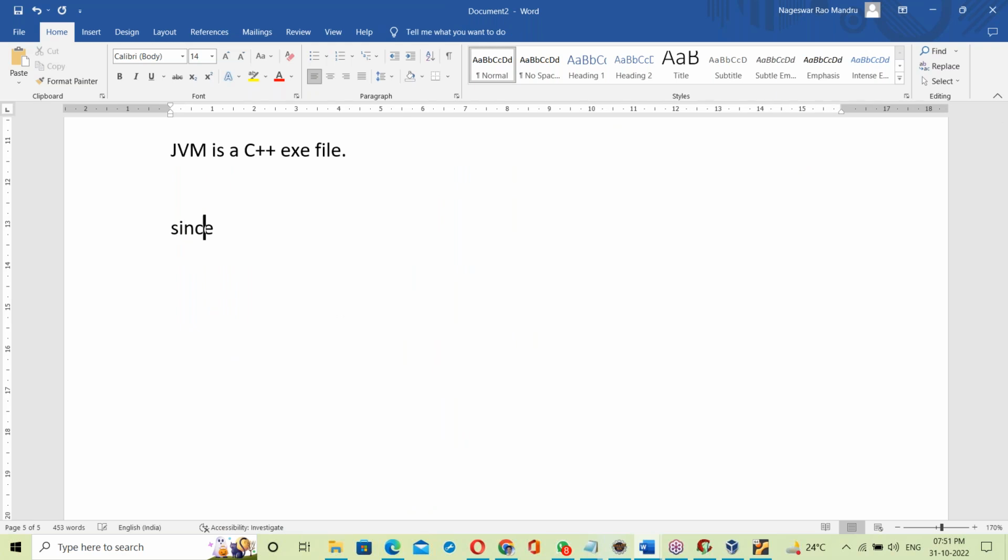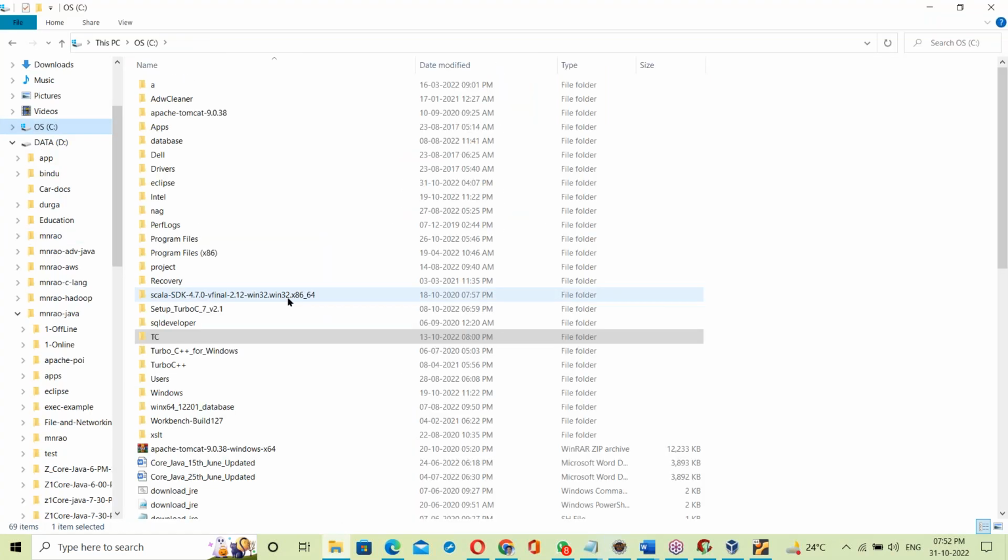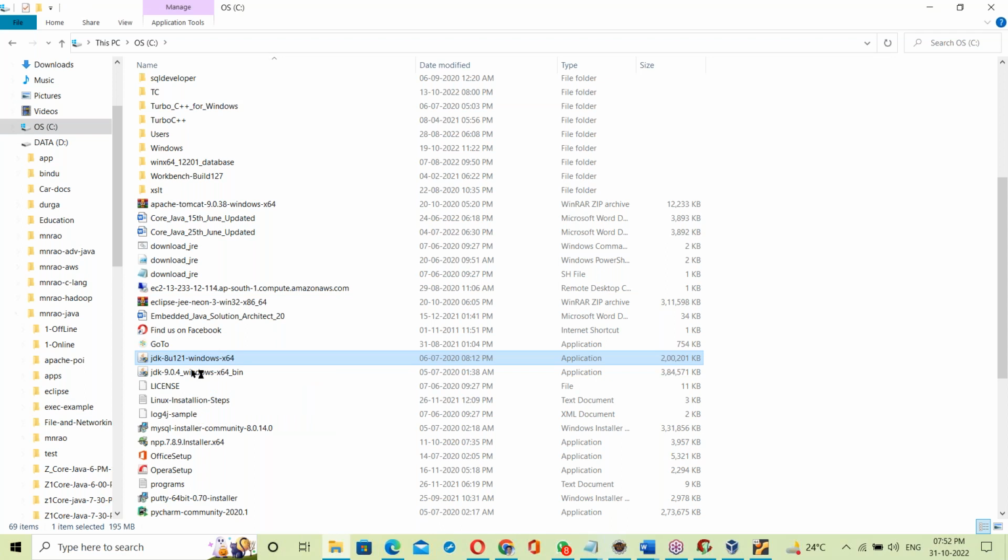One more interesting point here. Since the JVM is OS dependent, the JDK is also OS dependent. That means the same JDK cannot be installed on different operating systems. Suppose in the C drive I have a Windows JDK. This JDK you can't install on other operating systems.